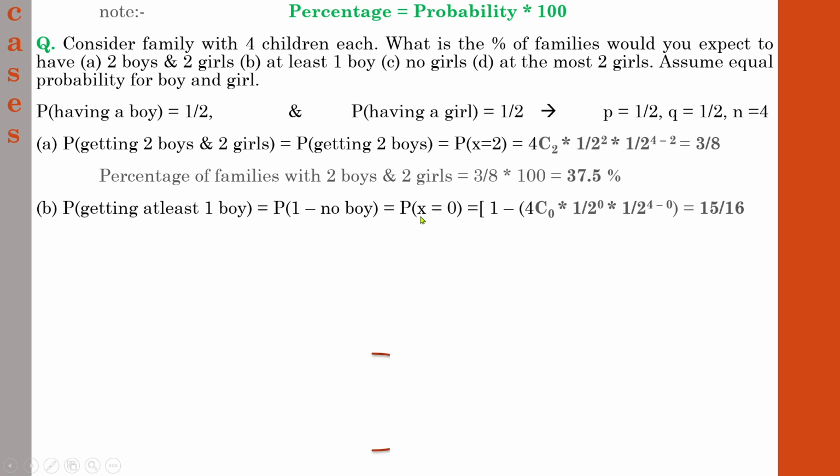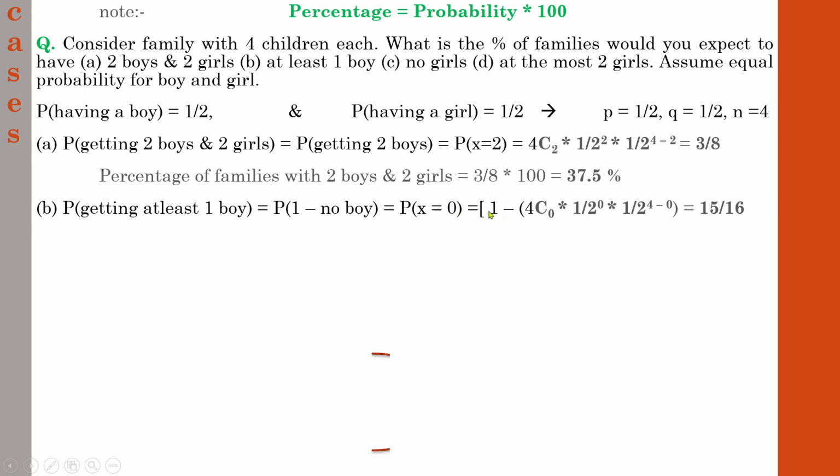So the probability of at least 1 boy is P of 1 minus no boy. So we can write the same pattern like this: 1 minus P of x equal to 0. I hope you are getting the concept. Either you find it separately and substitute the value in this equation, that is 1 minus the probability of getting no boy, or you can directly write it down like this. It's up to your discretion. So the probability of at least 1 boy, we all know, is 1 minus no boy. So let us find the probability of x when the value is 0.